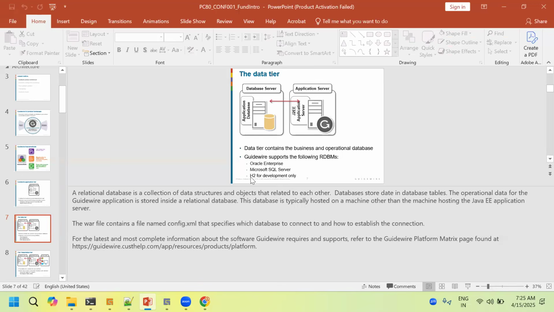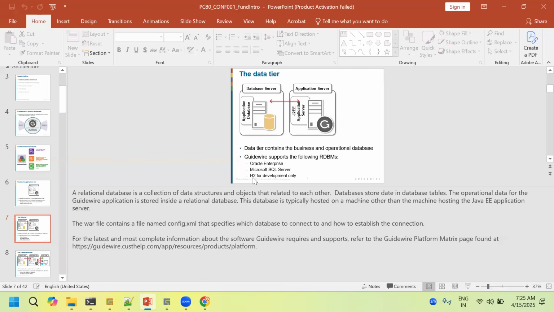But for our training purpose, we use H2. Even in your organization, if you're working not for a client but for the organization, in any training, they give some Guidewire training and all, they will also be using an H2 database only. It is a minimal thing. We don't want to have server maintenance and all. That is for training purposes. We'll be using the H2 server.